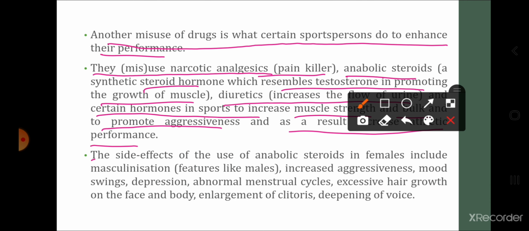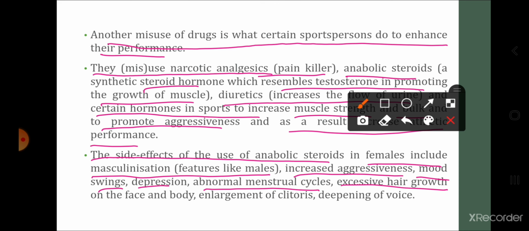The side effects of the misuse of anabolic steroids in females include masculinization, that is, features like males, increased aggressiveness, mood swings, depression, abnormal menstrual cycles, excessive hair growth on the face and body, enlargement of the clitoris, and deepening of the voice.